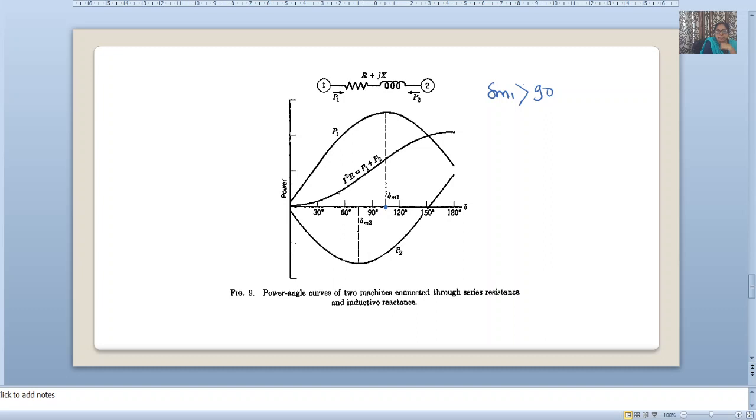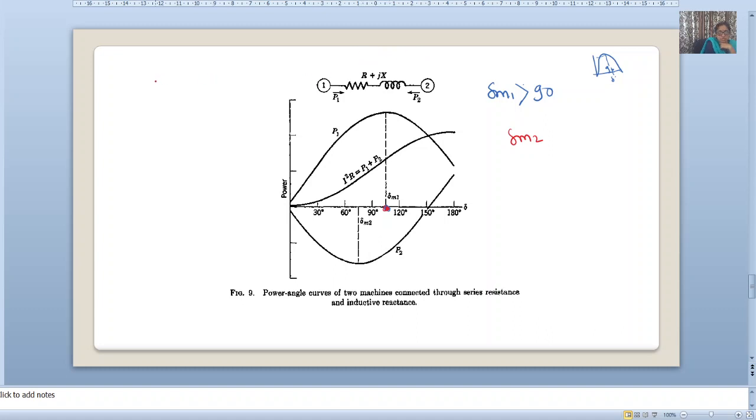We have plotted, not drawn, it is exactly at 90 degree del. This is maximum, this is 90 degree. Here you can see it is greater than 90. While del m2, we have already discussed, when we are considering positive resistance.